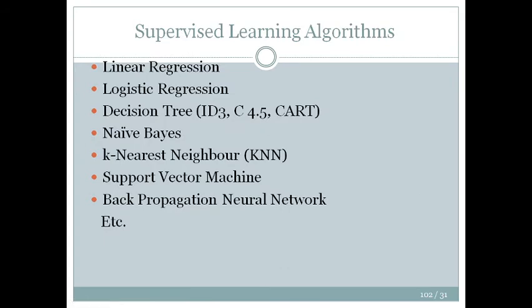So these are some of the algorithms. If you are interested, you can go to Wikipedia and read about this. Under supervised learning, we have linear regression, logistic regression, decision tree, ID3, C4.5, CART. We have naive-Bayes classification, K nearest neighbor classification, support vector machines, and back propagation neural networks. So these are specialized techniques. Once you go a little bit deeper in these use cases, you will find out what works best for which particular set of circumstances.